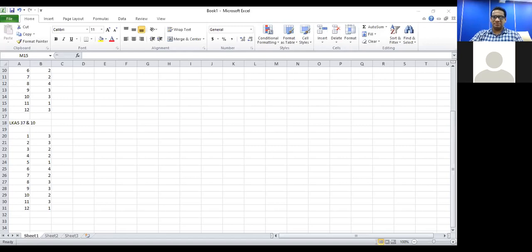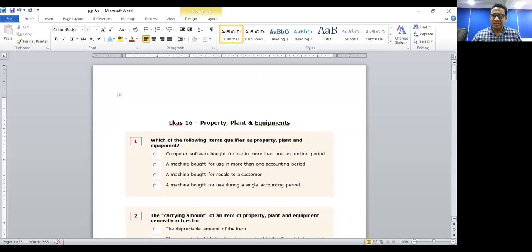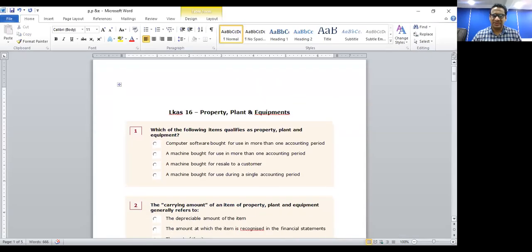So give me 1 second. So in LKS 16, let me share the screen with you. Property, plant, and equipment. Let's discuss these questions also as quickly as possible. So LKS 16, question number 1.